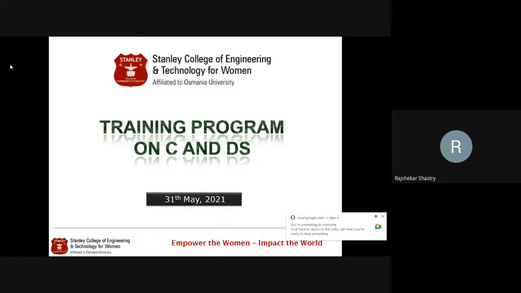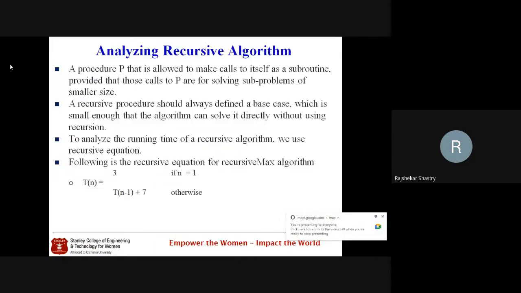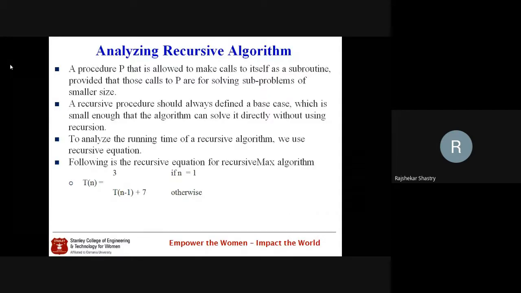Today's session, same, we'll continue from the last class. We discussed what we mean by algorithms, the definition of an algorithm, and the characteristics of an algorithm. Can anybody tell me what are the important characteristics of an algorithm?